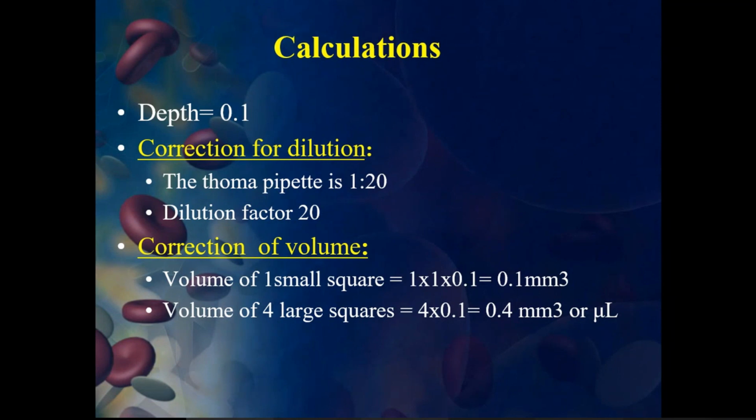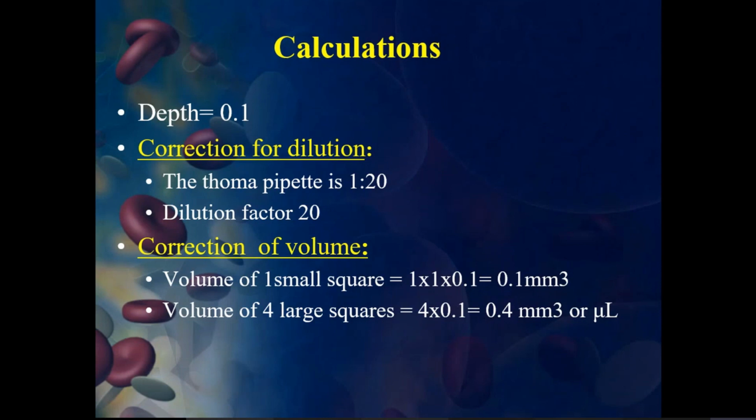See, because you have 0.5 ml and you are going to add 10 ml. So 0.5 and 10 makes 10.5 ml. What is the meaning of 10.5 ml? 0.5 ml to 10 ml means it is 20 times, there are twenty 0.5s in it, right? That's why it is diluted 20 times. So the dilution factor is 20, and correction of volume is another aspect which we have to do.